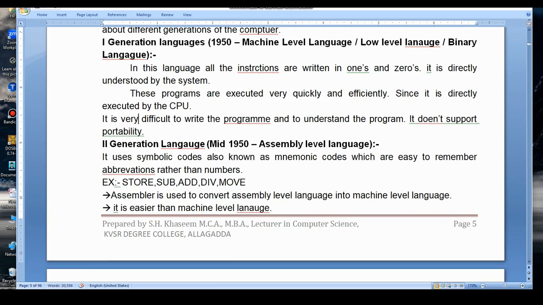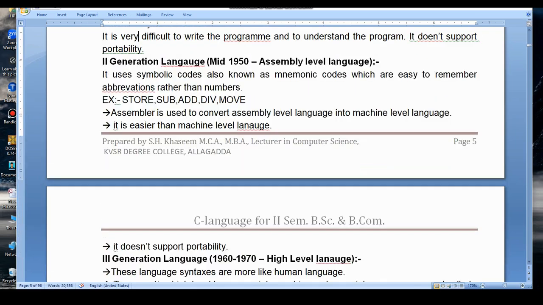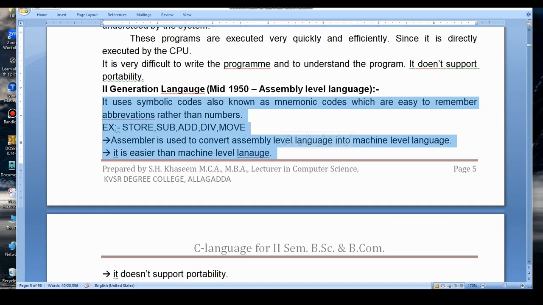Next we will discuss second generation languages. In second generation languages, the programs are written by using special symbols called mnemonics. These are very easy to remember. For example, store, sub, add, div, move.